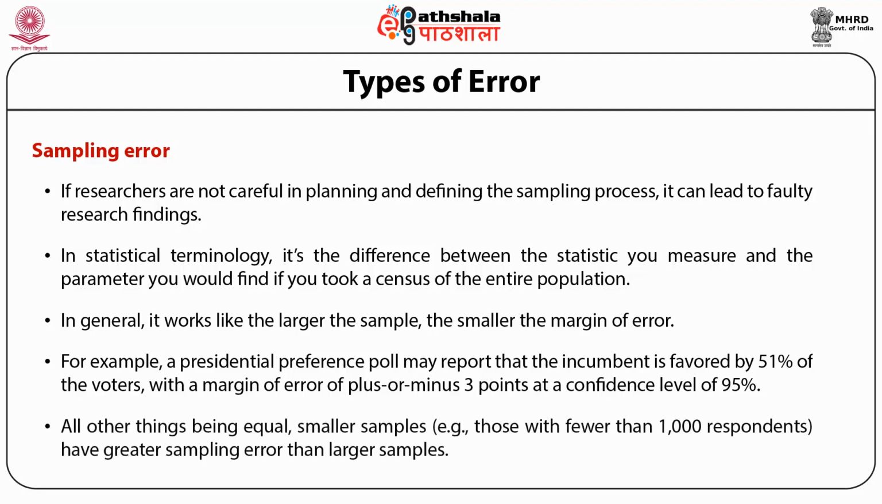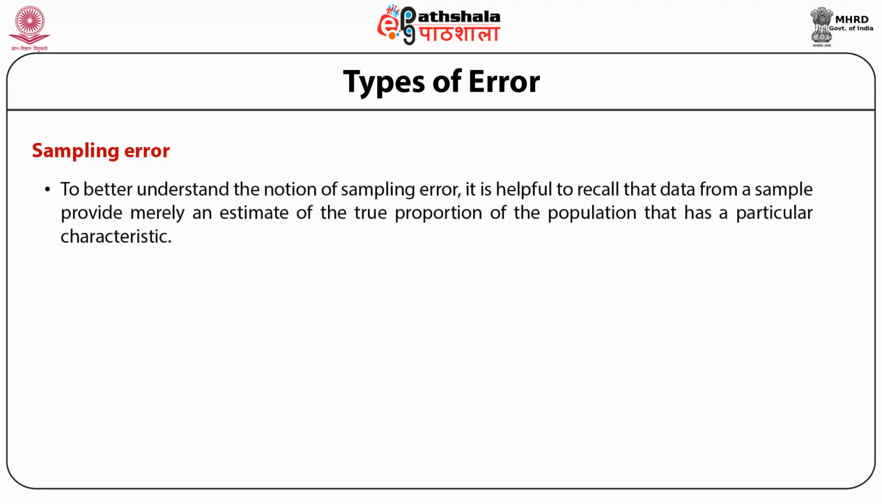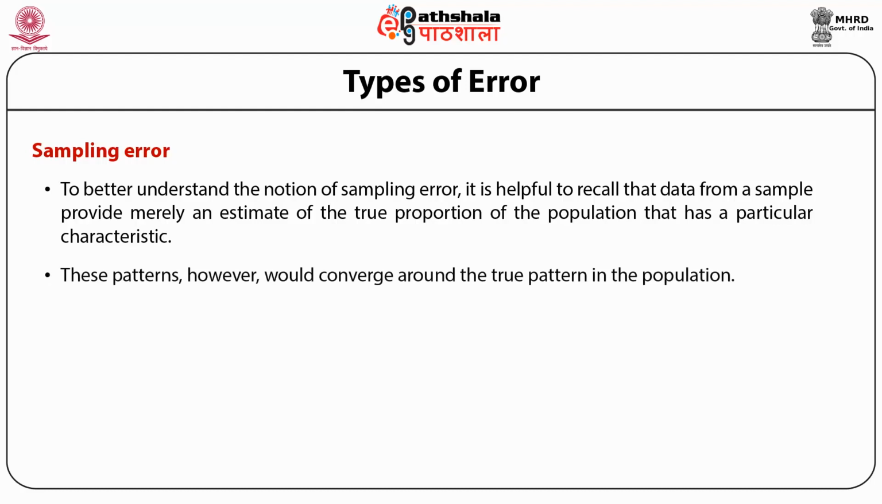All other things being equal, smaller samples, for example those with fewer than 1000 respondents, have greater sampling error than large samples. To better understand the notion of sampling error, it is helpful to recall that data from a sample provide merely an estimate of the true proportion of the population that has a particular characteristic. If 100 different samples are drawn from the same sampling frame, they could potentially result in 100 different patterns of responses to the same question. These patterns, however, would converge around the true patterns in the population. The margin of error due to sampling decreases as sample size increases, to a point.